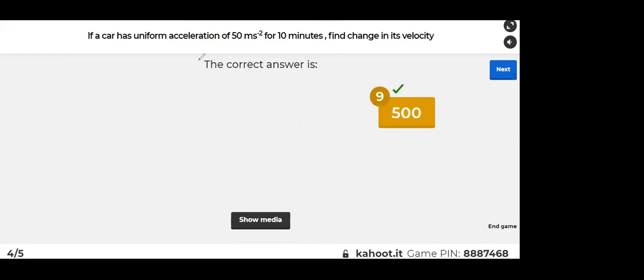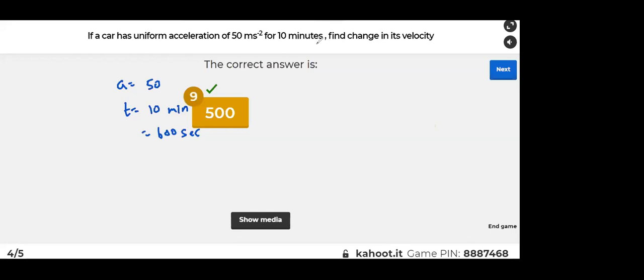Let us see how. A is given: A is equal to 50. Time is equal to what? Time is 10 minutes. Pay attention to unit conversion, which is equal to 600 seconds. That is the concept, right? Does everyone understand? Yes or no? It is 600 seconds.